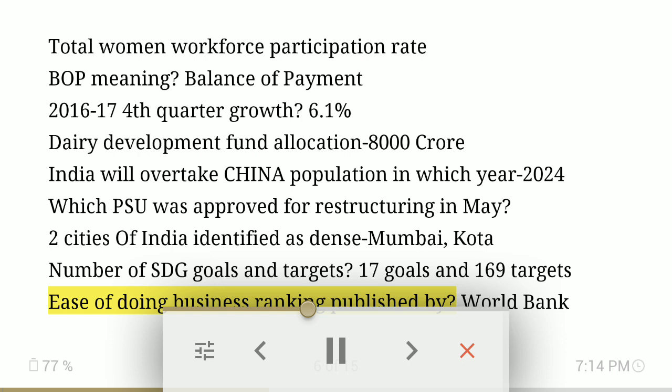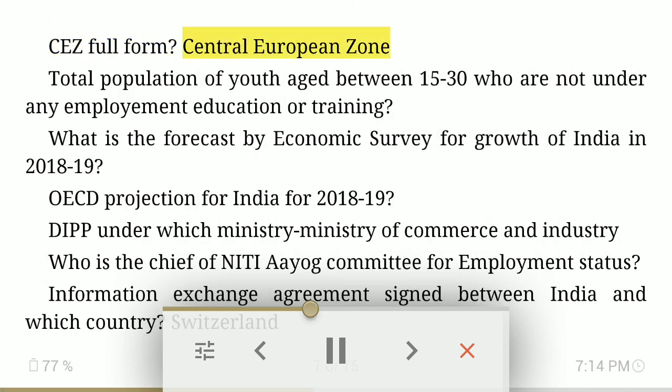Ease of doing business ranking published by World Bank. CEZ full form: Central European Zone. Total population of youth aged between 15-30 who are not under any employment, education or training. What is the forecast by Economic Survey for growth of India in 2018-19? OECD projection for India for 2018-19. DIPP under which ministry? Ministry of Commerce and Industry. Who is the chief of NITI Aayog committee for employment status? Information exchange agreement signed between India and which country?